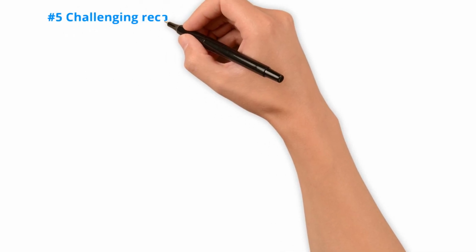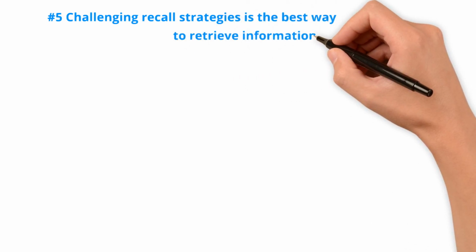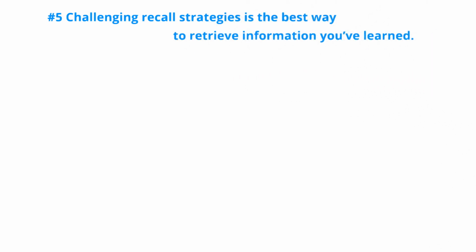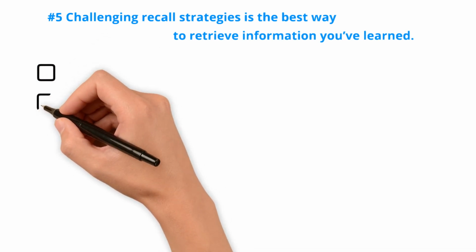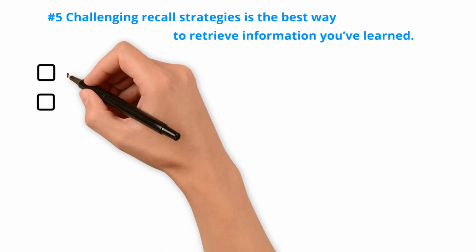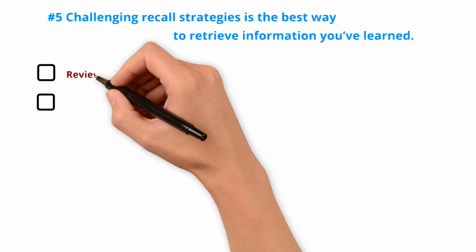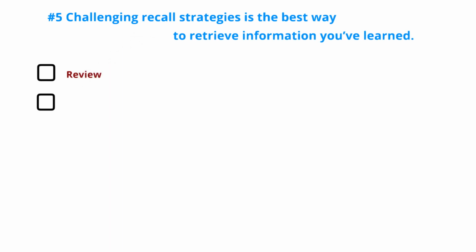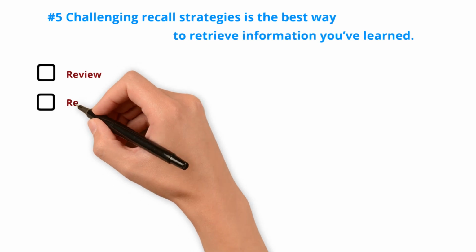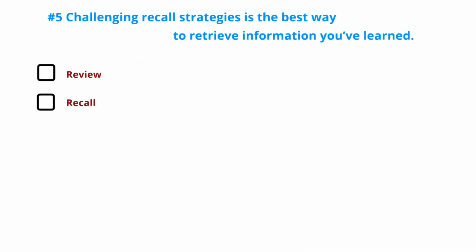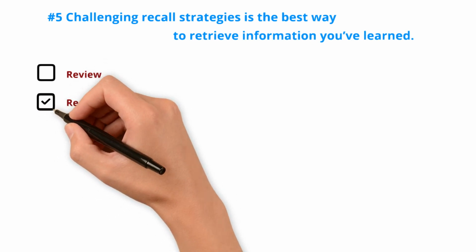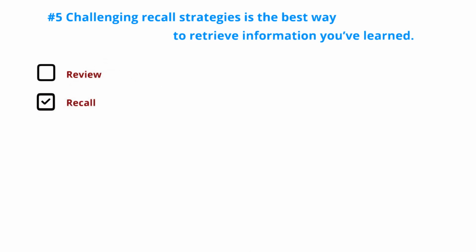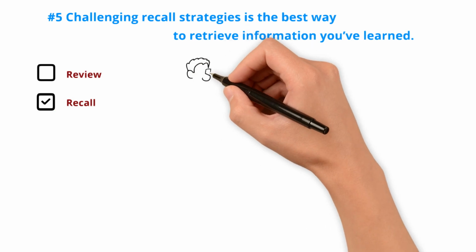Challenging recall strategies is the best way to retrieve information you've learned. There are two methods to enhance retrieval, but one is significantly more effective than the other. The first method is review, which involves revisiting the materials you've studied. The second is recall, where you try to remember facts and concepts from memory. Surprisingly, recall is far more effective for long-term learning retention, yet most learners tend to favor review strategies.